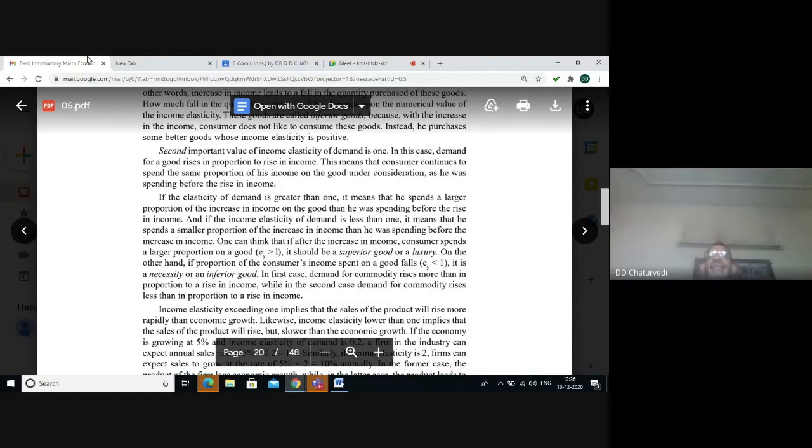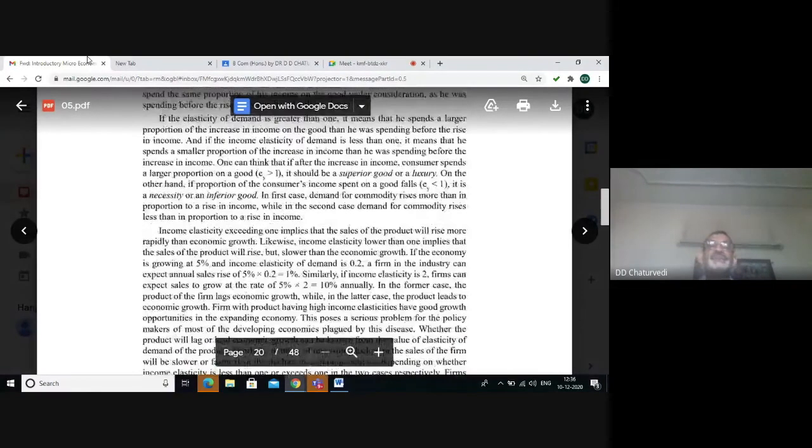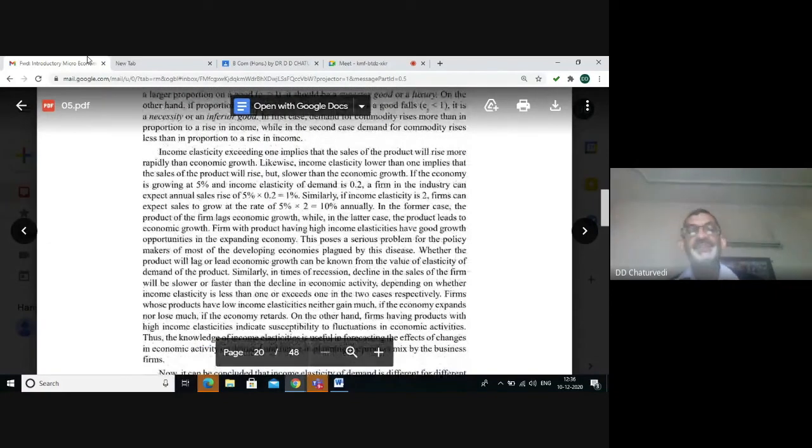So when I say that income elasticity more than 0 is a normal commodity, it can be further sub-classified as superior good when it is more than 1, necessity when it is between 0 and 1. Now the question arises, which types of goods should be produced by a producer, whether with income elasticity less than 1 or more than 1?